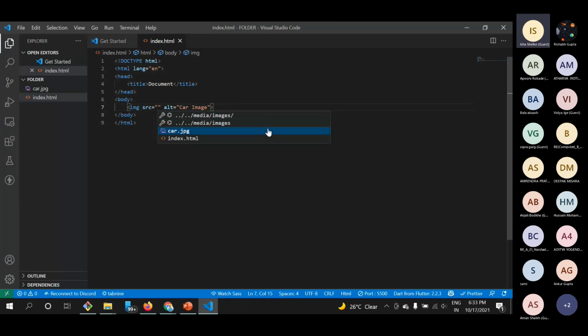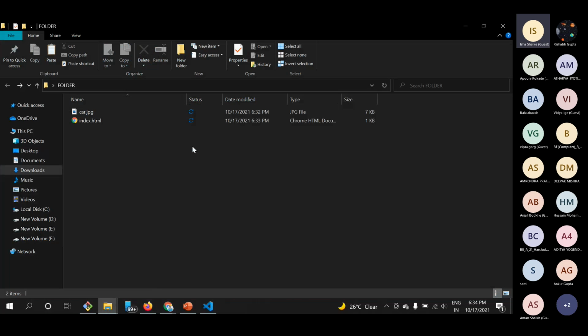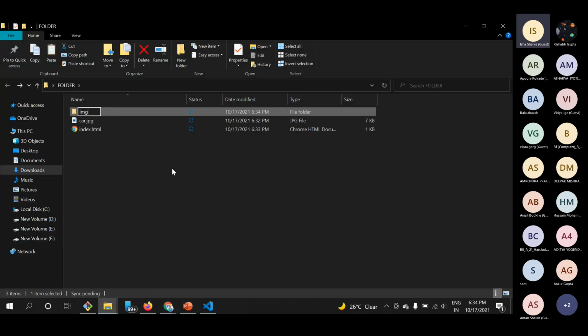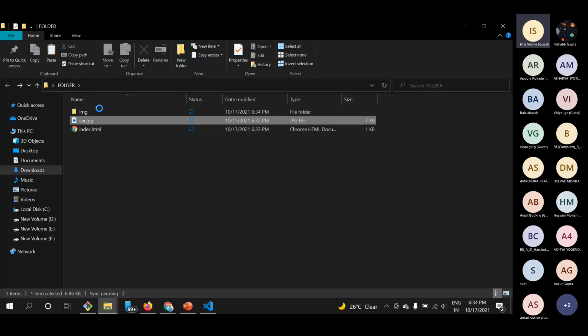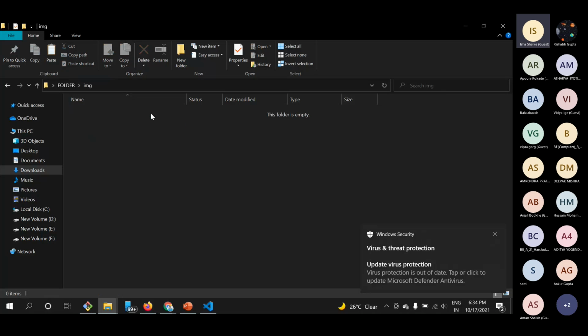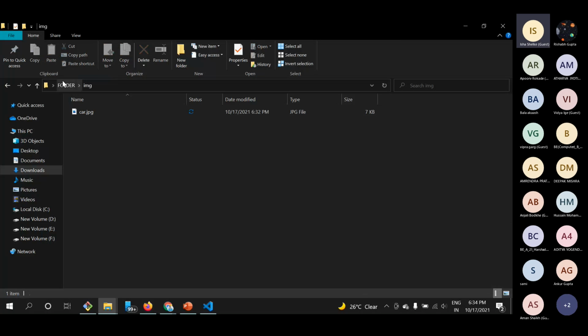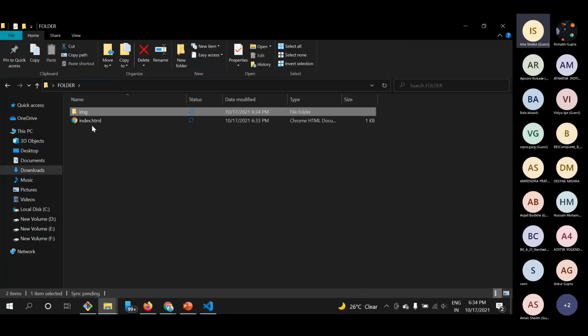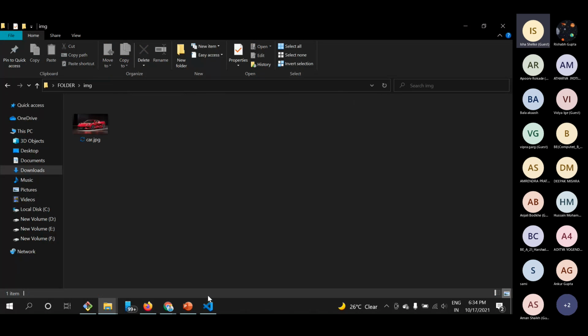Since I'm using some good extensions here, it automatically suggests car.jpg, but we'll use some good practice here. Instead of putting the image directly in the root, we'll create a folder named img. I guess I need to do this manually. Okay, so we have our root folder and then index.html, and then in the img folder, we have car.jpg.